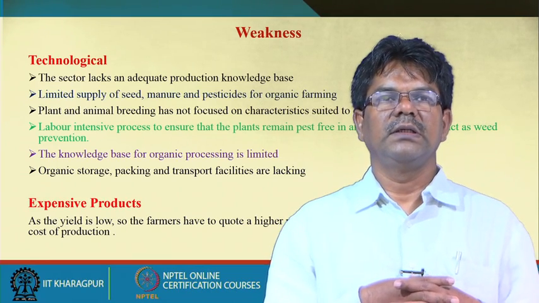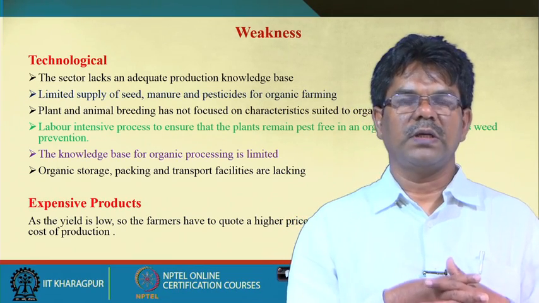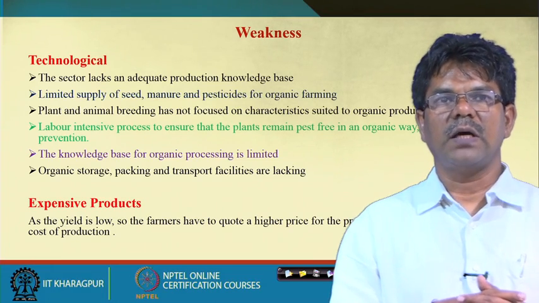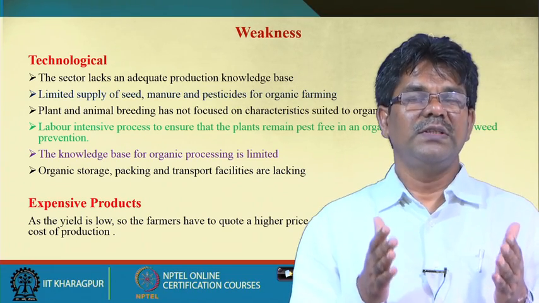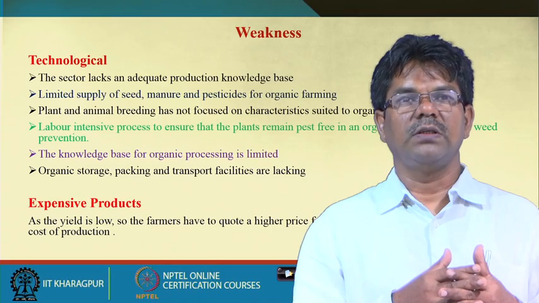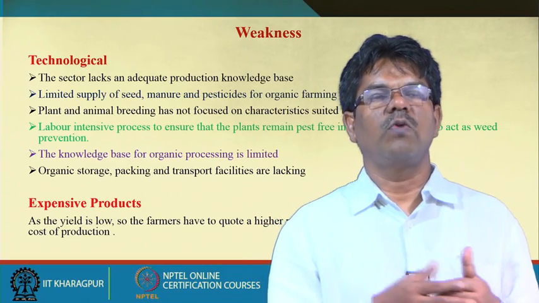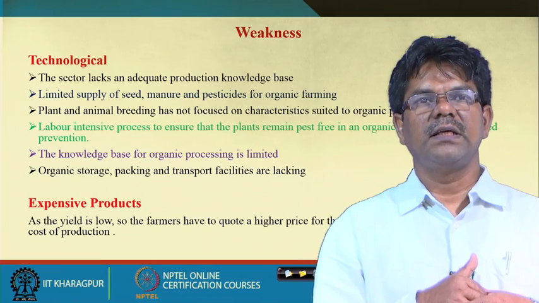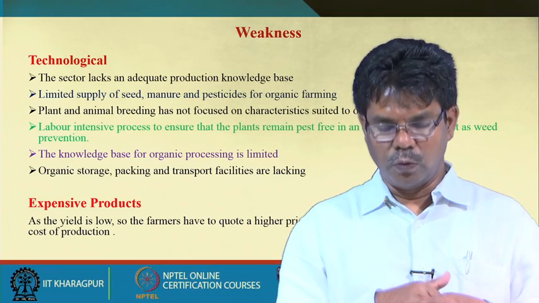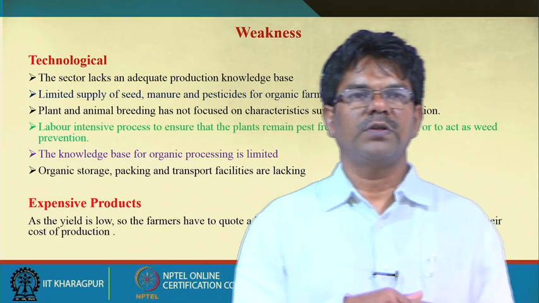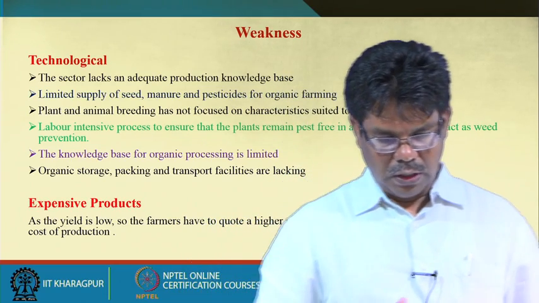There is a limited supply, or you can say no supply, of seeds especially for the organic farmer. This brings an opportunity for institutes and research organizations to take up in-depth research on how to bridge the gap, meet the requirements of organic farmers and take them forward.